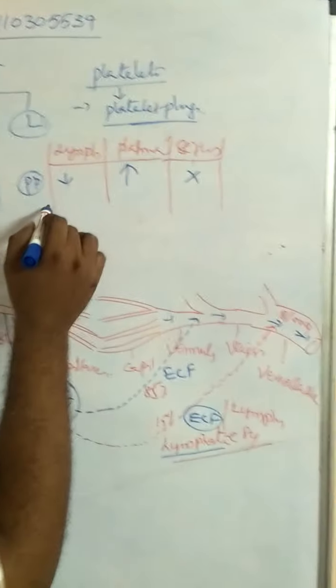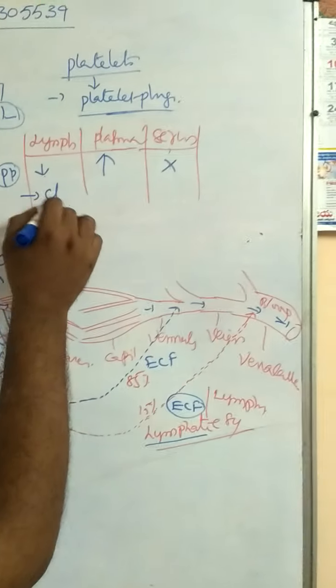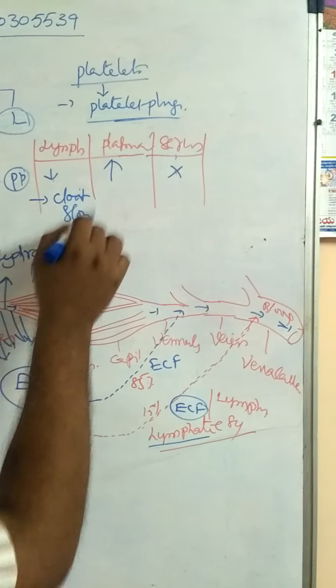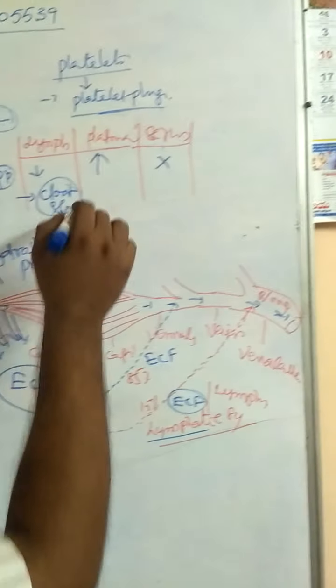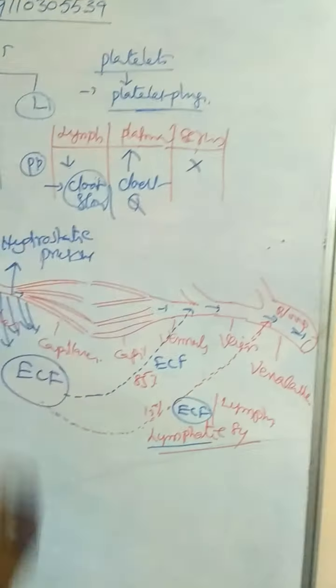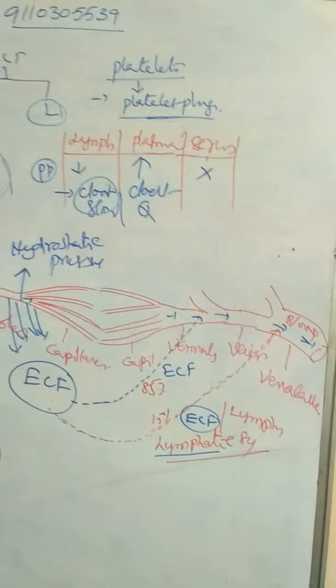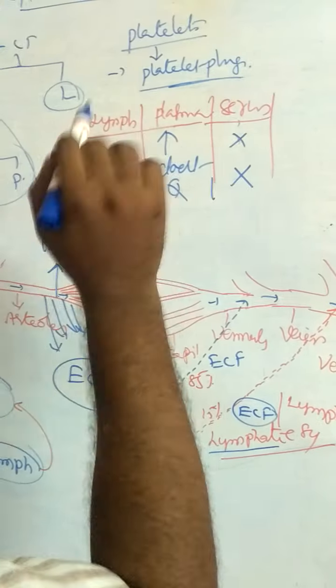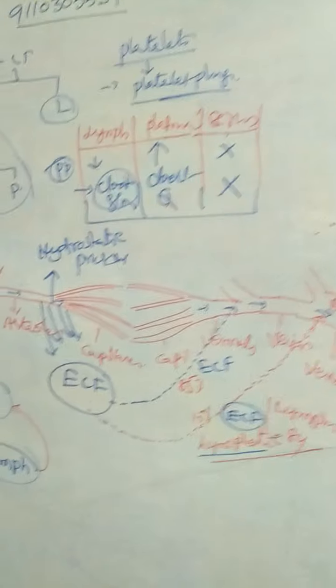Due to the presence of a smaller amount of plasma proteins, lymph can clot slowly. Plasma can clot quickly, because there are more plasma proteins in plasma. Serum does not clot because of the absence of plasma proteins.